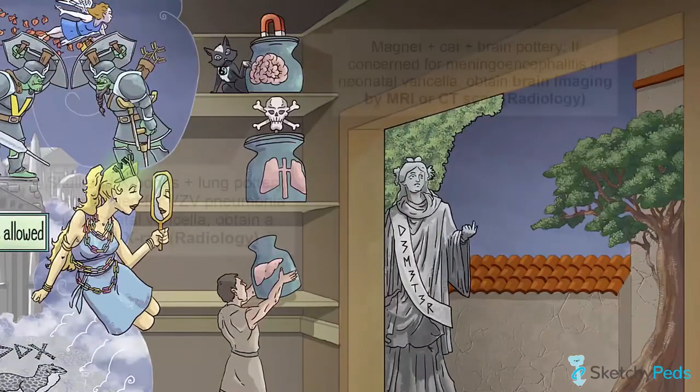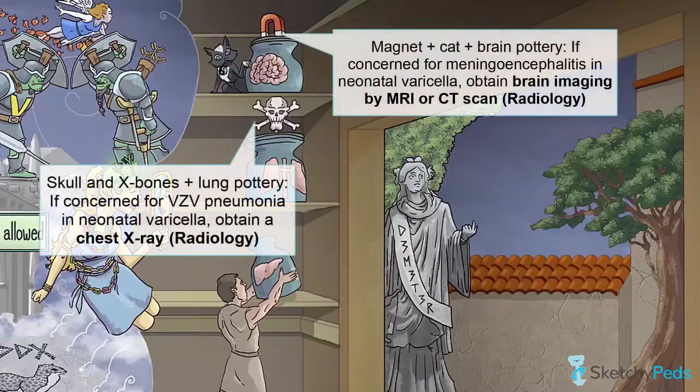It's also important to obtain imaging quickly if you are concerned for some of the more severe complications that can occur. Specifically, brain imaging is essential in cases of suspected encephalitis to rule out other possible causes of symptoms, such as an infarction or hemorrhage. If you suspect VZV pneumonia, you should consider obtaining a chest X-ray.